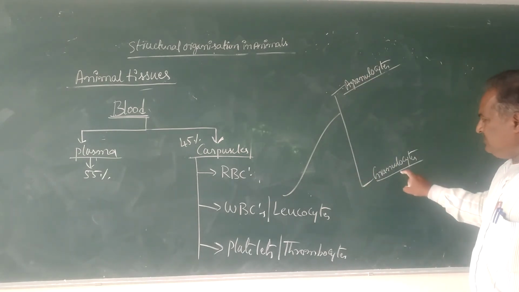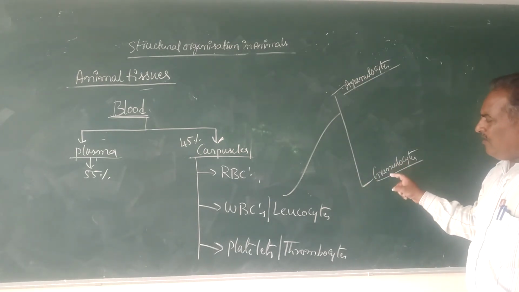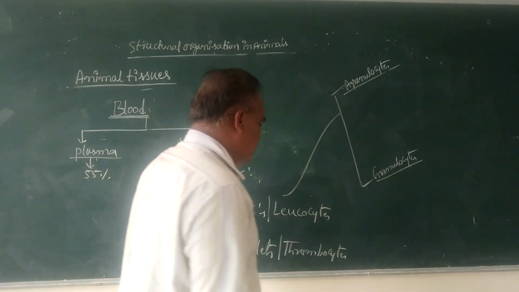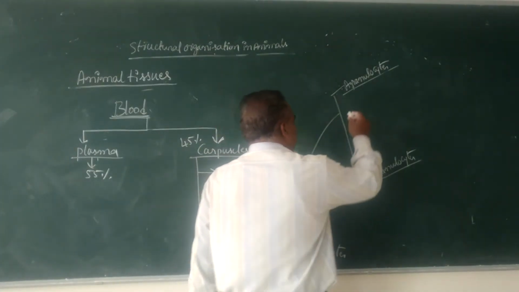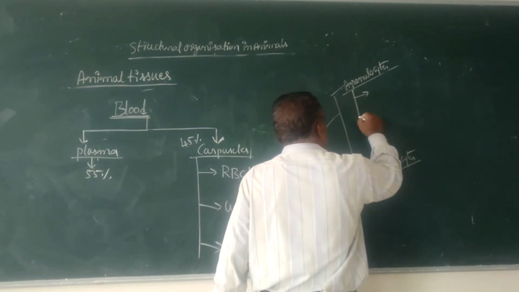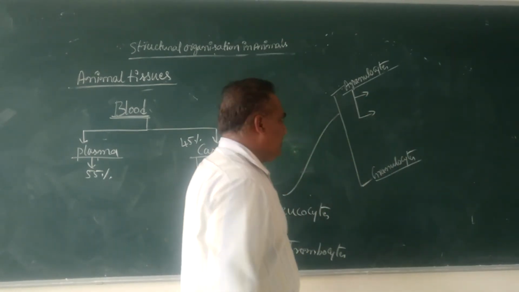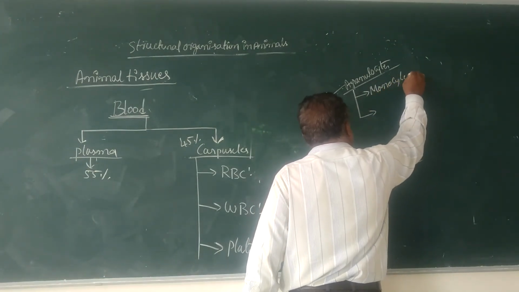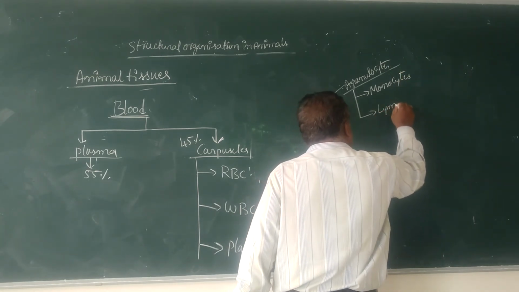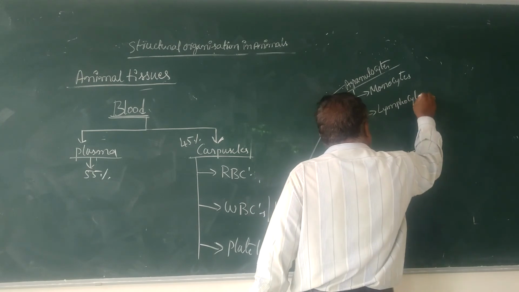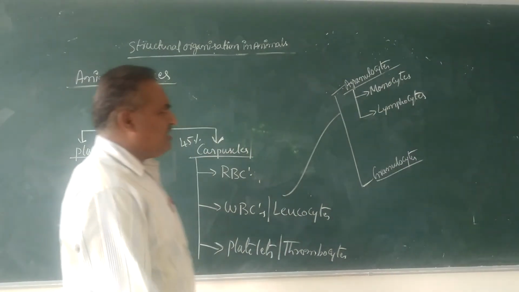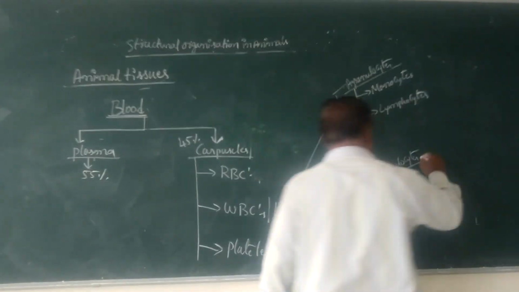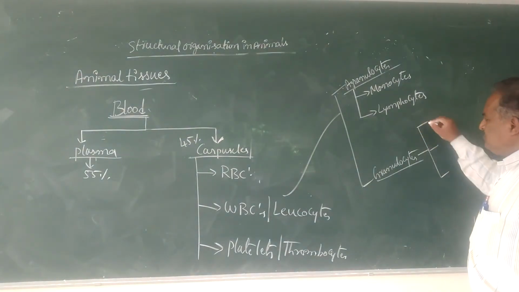In granulocytes, proteinaceous granules are present in the WBCs. Agranulocytes include two different types: monocytes and lymphocytes.